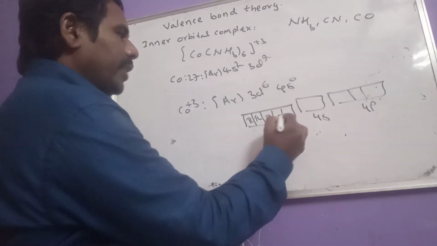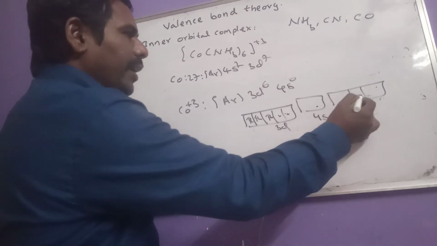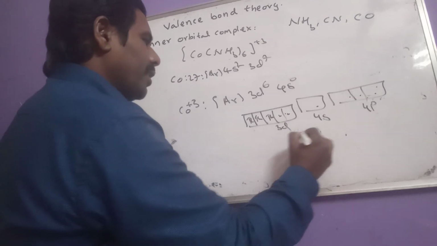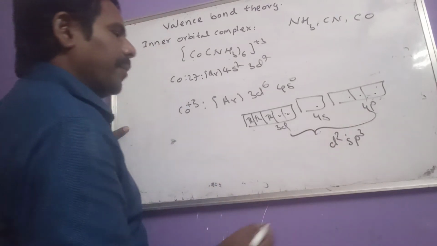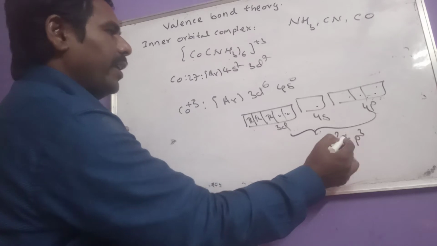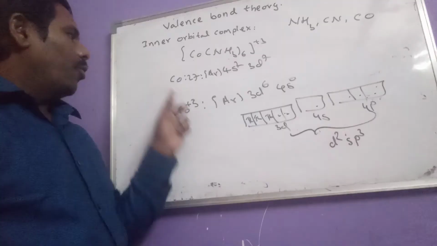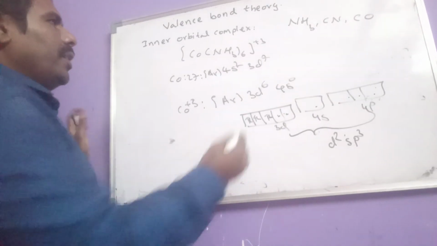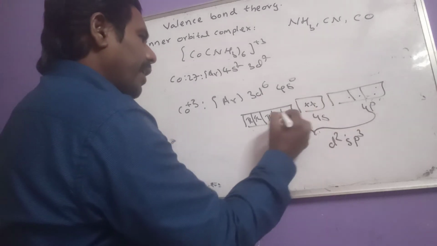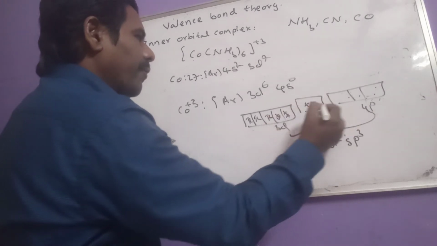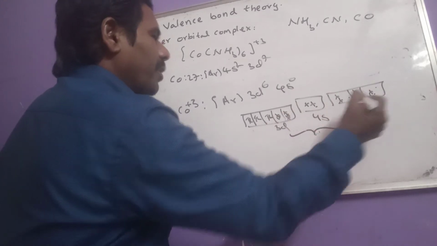So now these two 3d orbitals, one 4s orbital, and three 4p orbitals give d2sp3 hybridization. 2 plus 1 plus 3, a total of 6 hybrid vacant orbitals are provided by cobalt 3+. Now 6 ammonia molecules donate lone pairs of electrons, and they form 6 dative bonds with the cobalt.